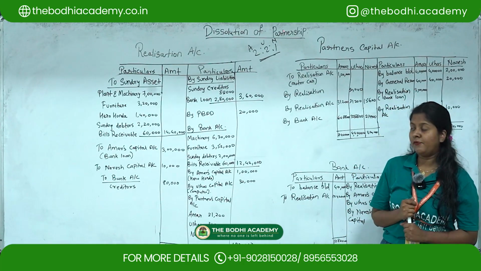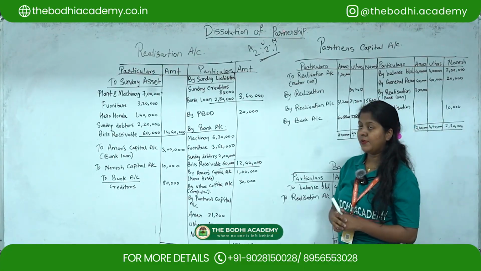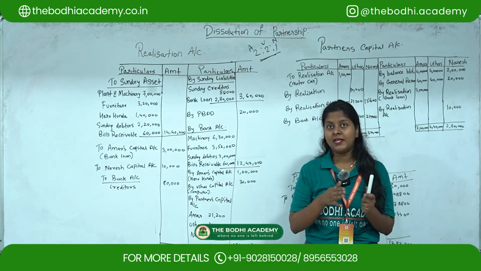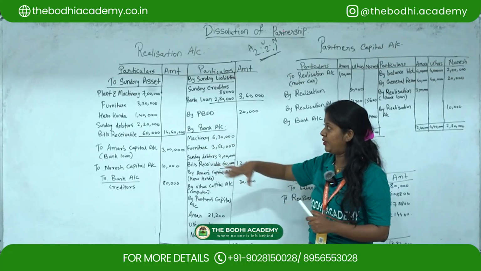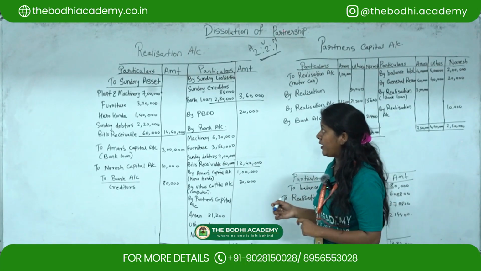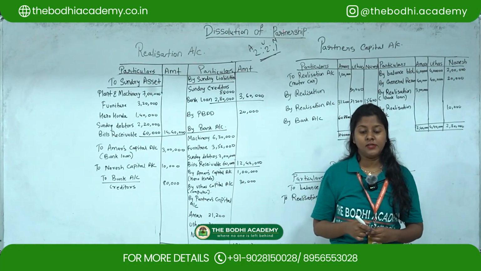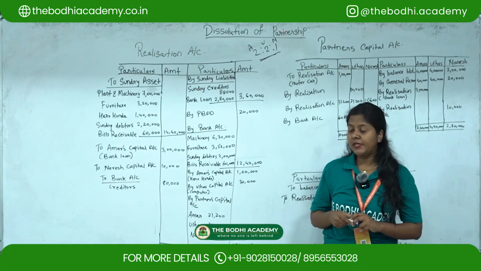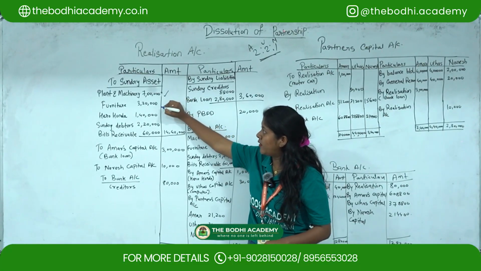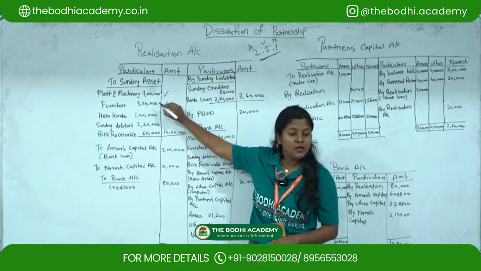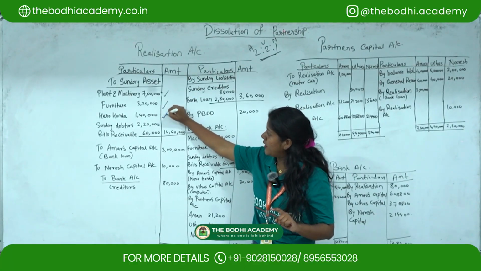So we'll move to the trial balance, and as we know, in the trial balance we write down as it is from the realization account. So first you have to check for the assets. The assets given here are plant and machinery 7 lakh, then furniture 3,20,000, then Hero Honda 1,40,000.